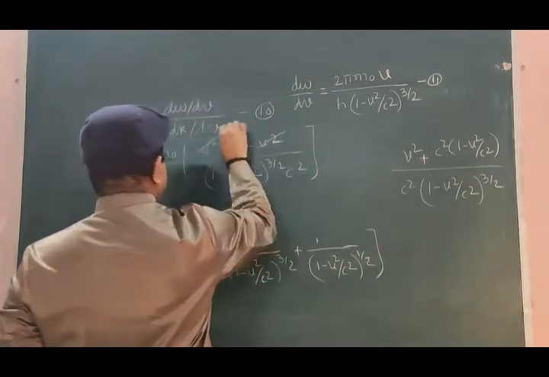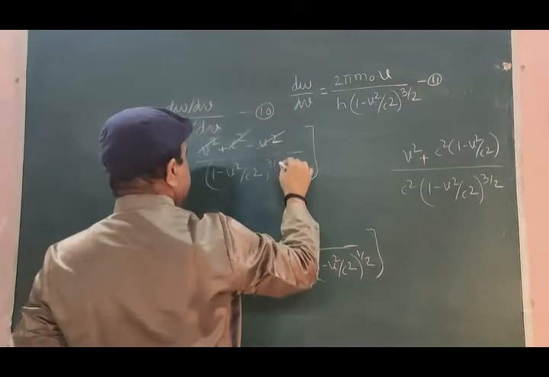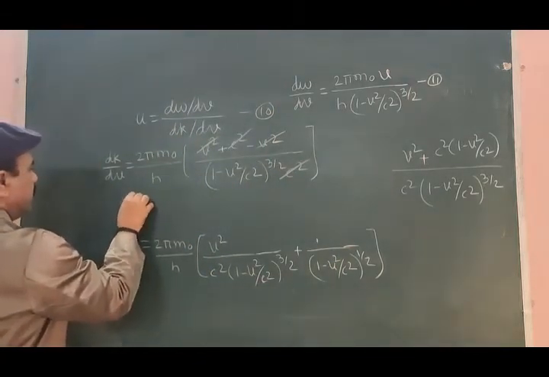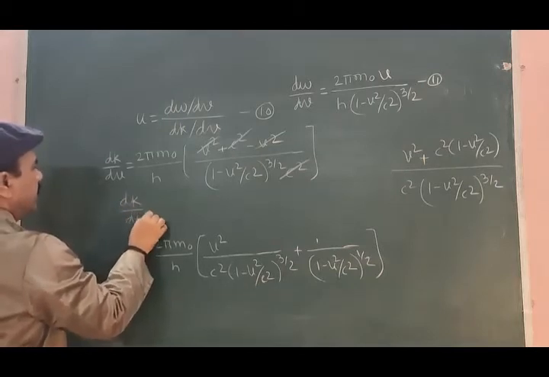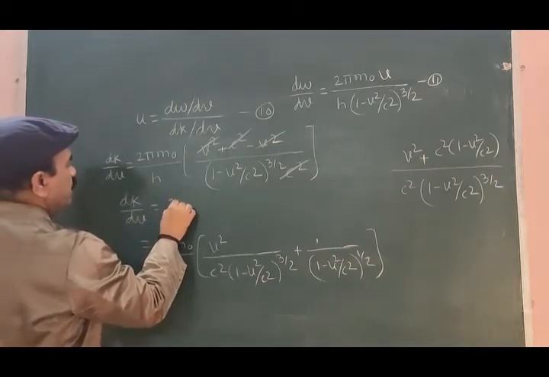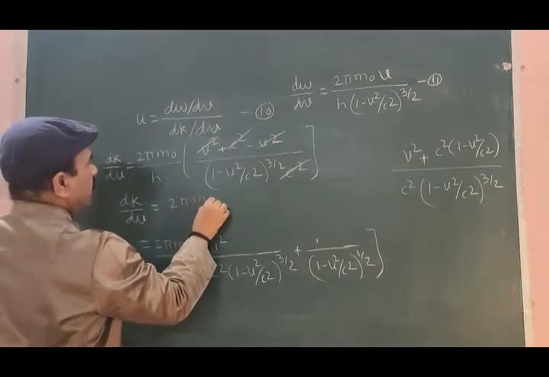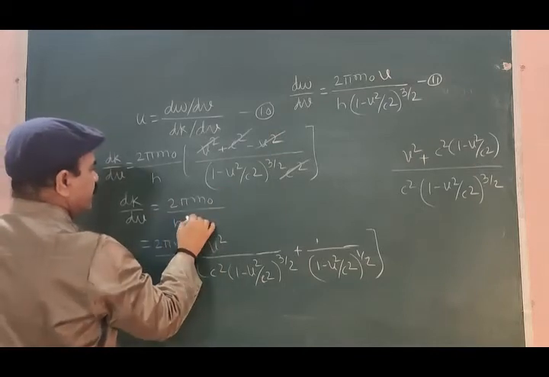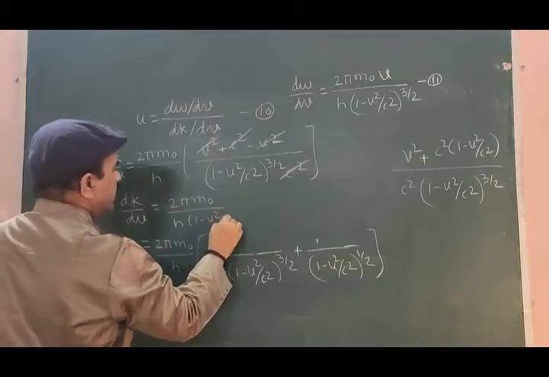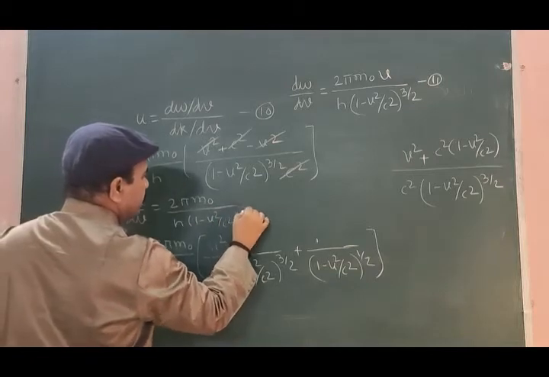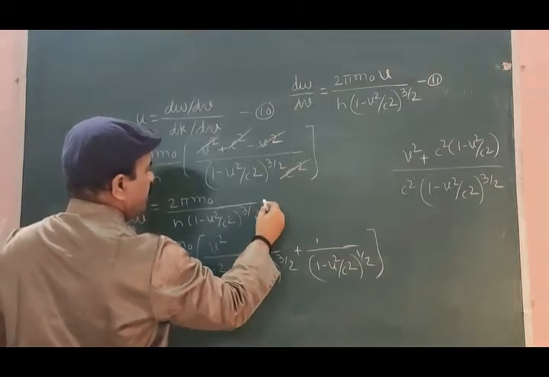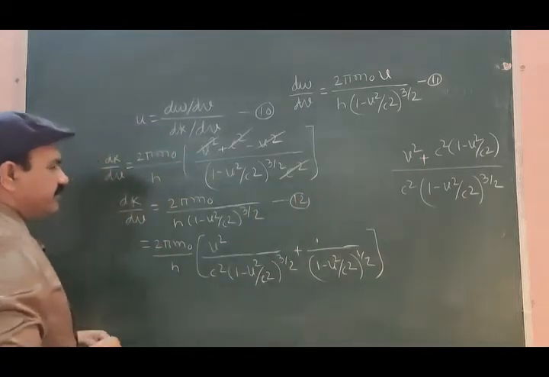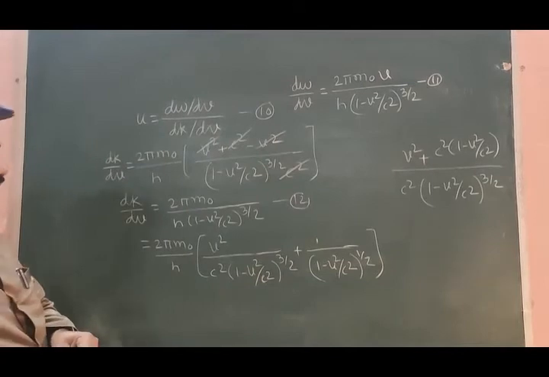Minus v square plus v square get cancelled, this c square gets cancelled, and what is left is dk by dv is equal to 2 pi m0 divided by h into [1 minus v square by c square] to the power 3 by 2, equation number 12.